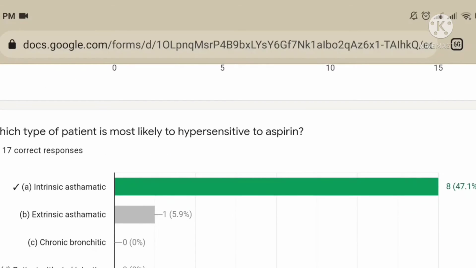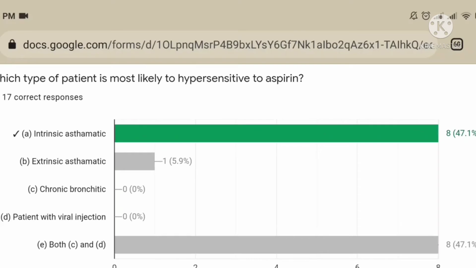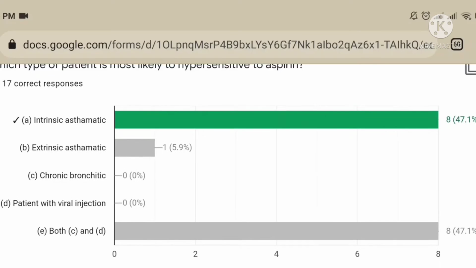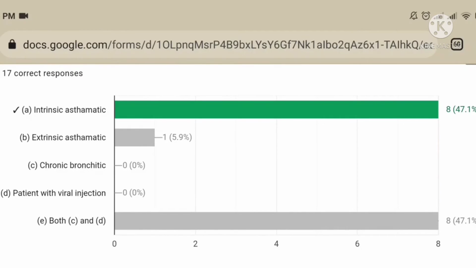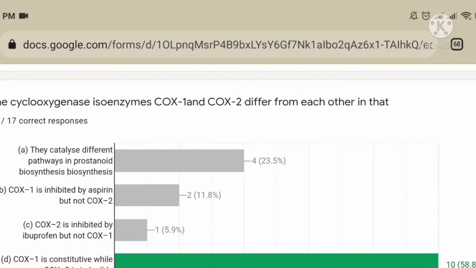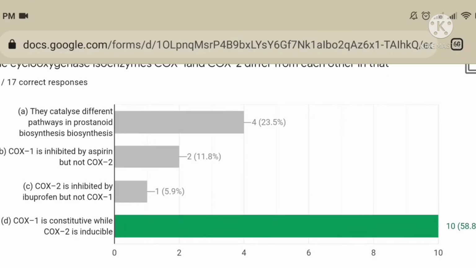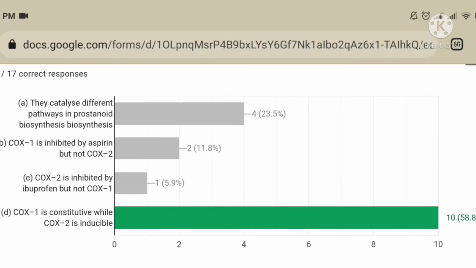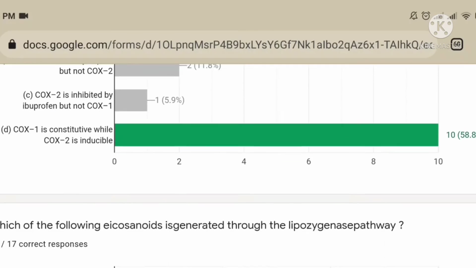Which type of patient is most likely to be hypersensitive to aspirin? Intrinsic asthmatic patients are hypersensitive to aspirin, not the extrinsic. Obviously chronic bronchitis and patients with a viral infection are not the right answer. The cyclooxygenase isoenzymes COX-1 and COX-2 differ from each other in that COX-1 is constitutive while COX-2 is inducible.